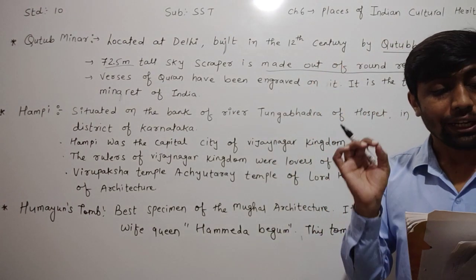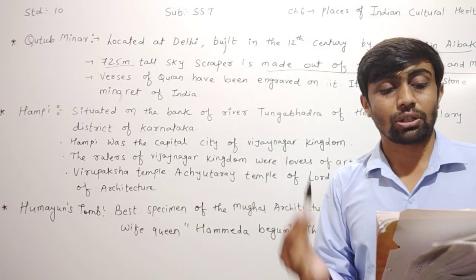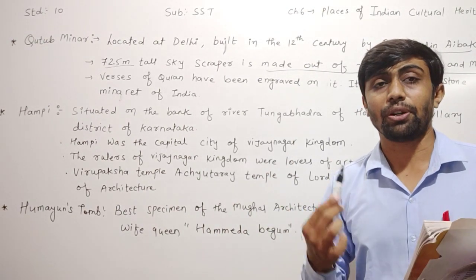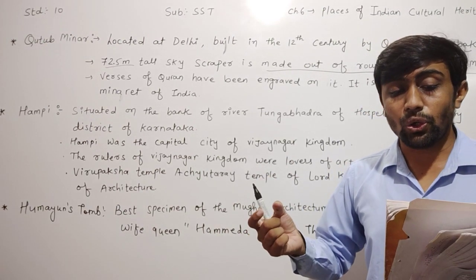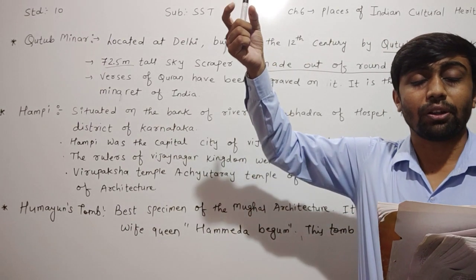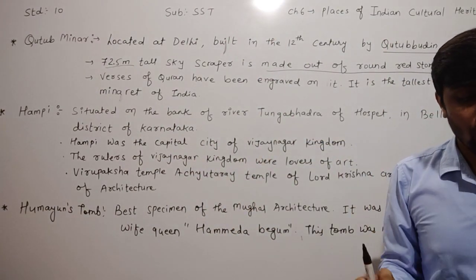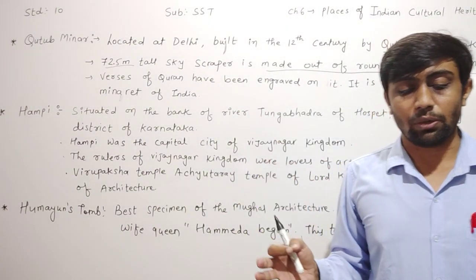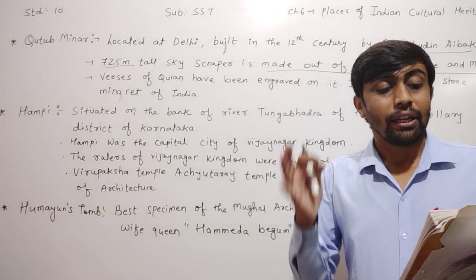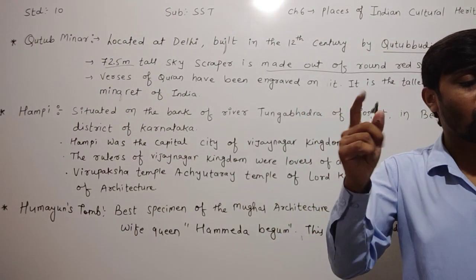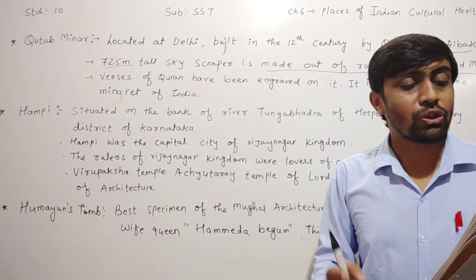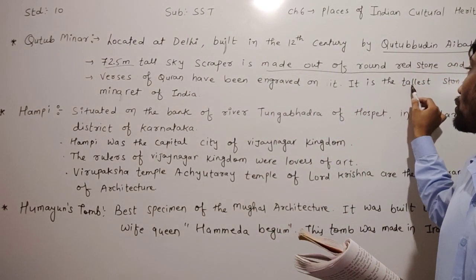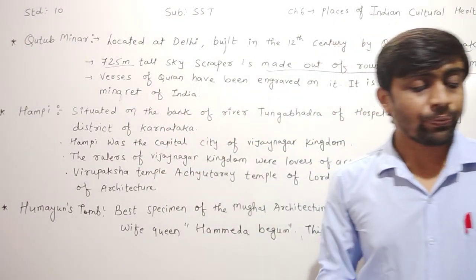Now, how much is its circumference? It is 13.75 meters at the base, and it reduces to 2.75 meters at its top level. Verses of the Quran, the Quran ni ayato, have been engraved on it. Engraved means kotarkam. And it is the tallest stone minaret of India.